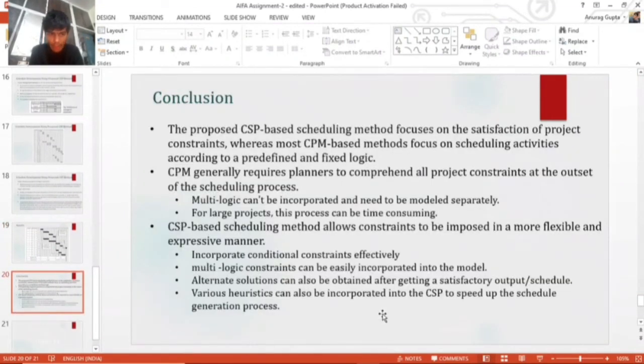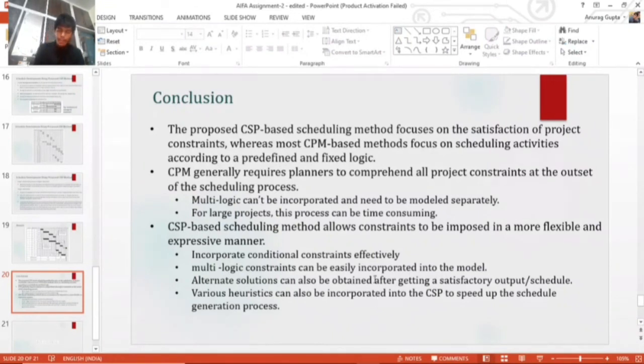Now coming to the conclusion part. The proposed CSP-based scheduling method basically focuses on the satisfaction of project constraints, whereas the CPM method focuses on scheduling activities based on a predefined or fixed logic. So CPM cannot handle multiple logics within the model itself, and for a large project it takes a lot of time because it is a traditional algorithm.